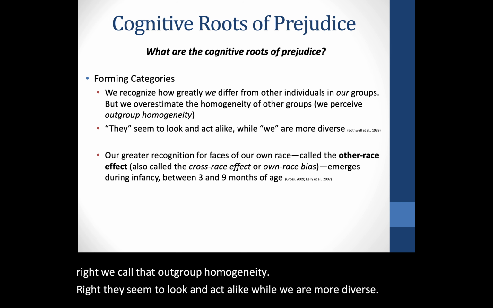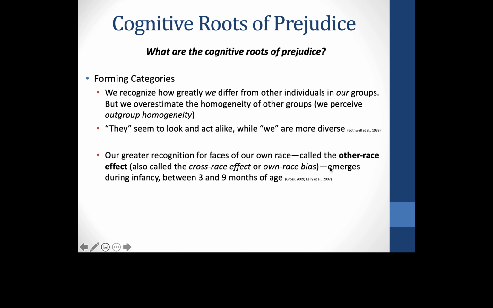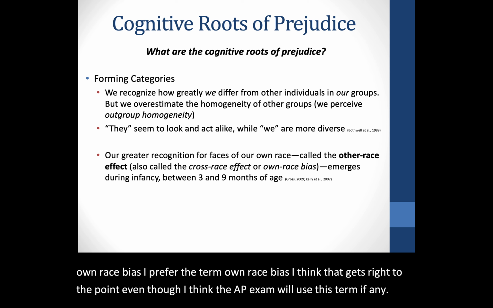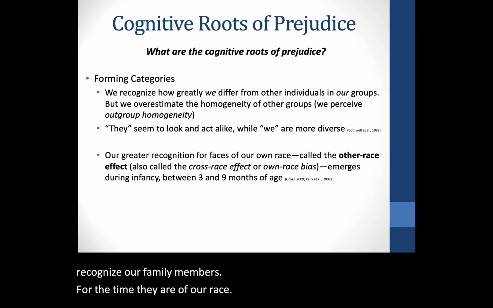So we also have greater recognition for faces of our own race, right? This is called the other race effect, also called cross-race effect or own race bias. I prefer the term own race bias. I think that gets right to the point, even though I think the AP exam will use one of the other terms, if any. This emerges really early in life, in infancy, between 3 and 9 months. We start to be able to recognize, and that makes sense, right? We recognize our family members, and most of the time they are of our race. As a 3 to 9 month-old, you need to start categorizing the world to start making sense of it. That's what happens.